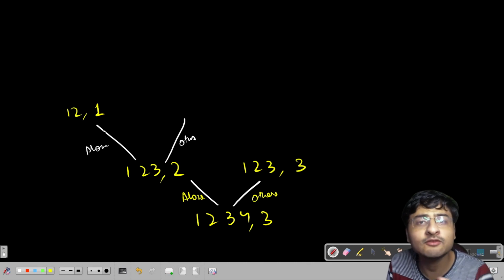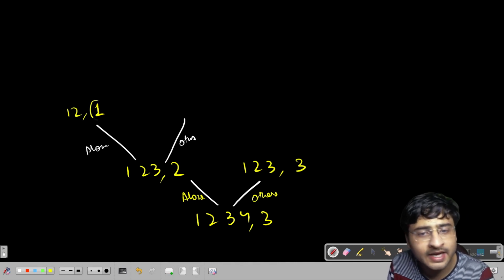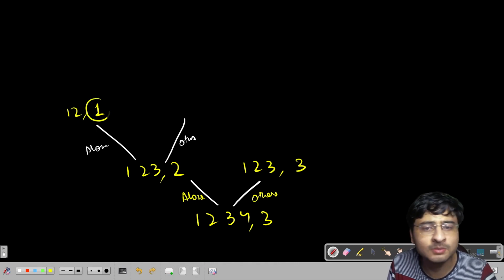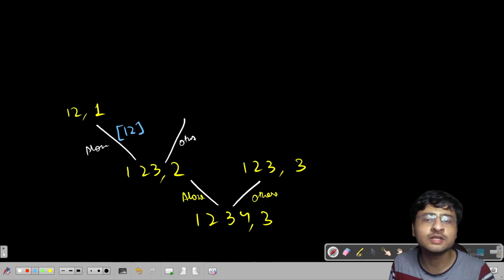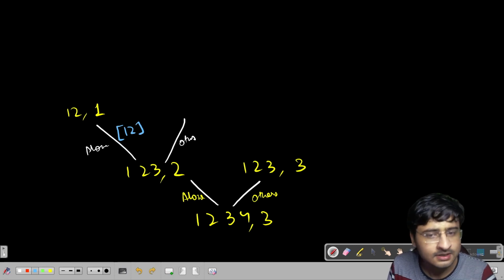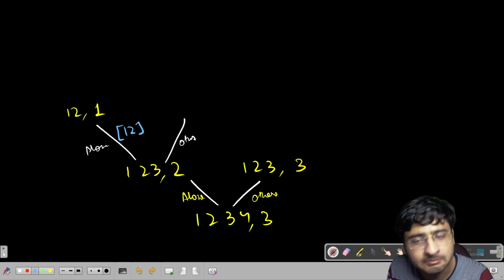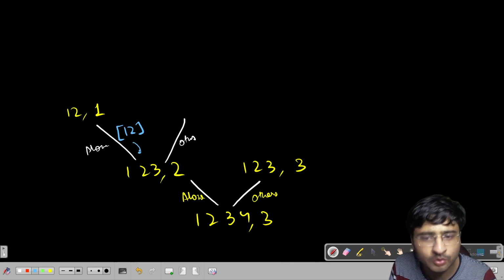And in how many ways can they form a single team? Here any number of people can form a single team only in one way, that is by coming together. So 1 and 2 return that this is the only way we are able to make a single team. They have returned a single team here. This is the base case we talked about earlier, right?